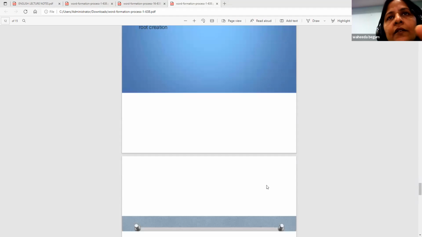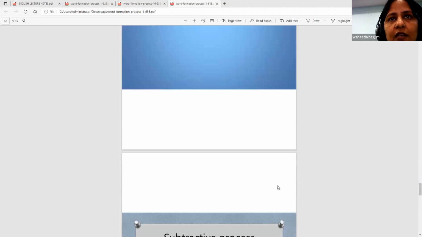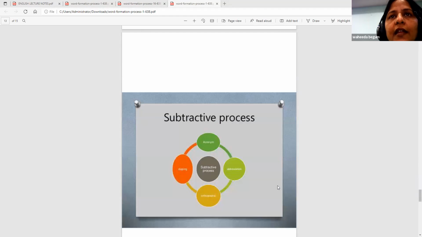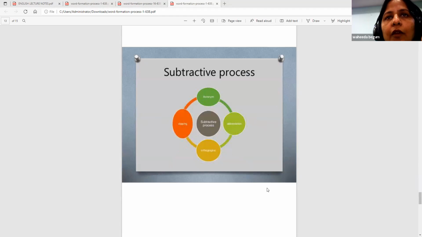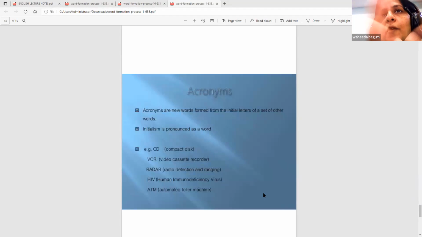That is another way of doing it, the subtractive process. Subtractive process of doing that. Here you see acronym. We studied about acronyms in detail yesterday. Acronyms are new words formed from the initial letters of a set of other words.